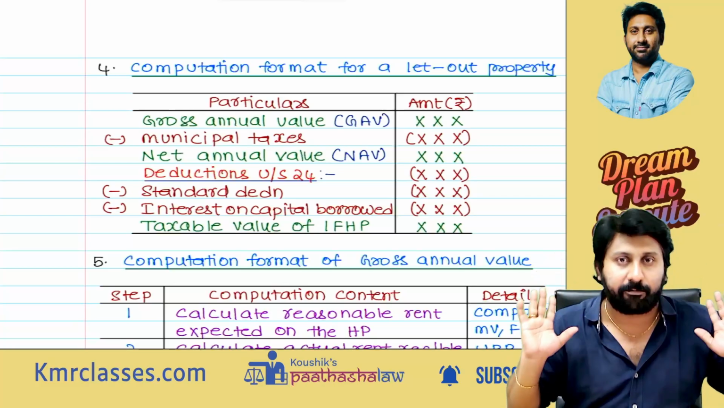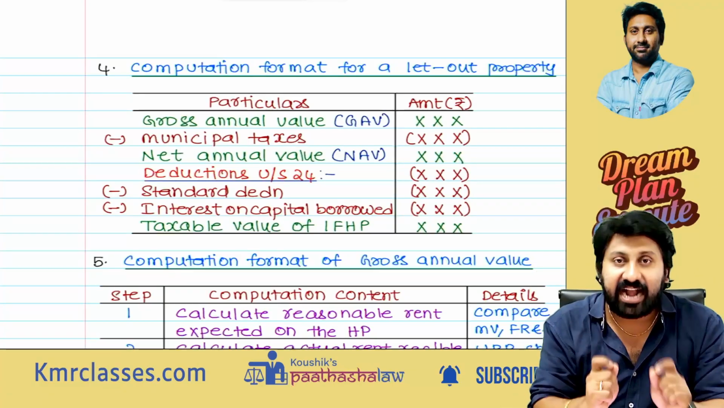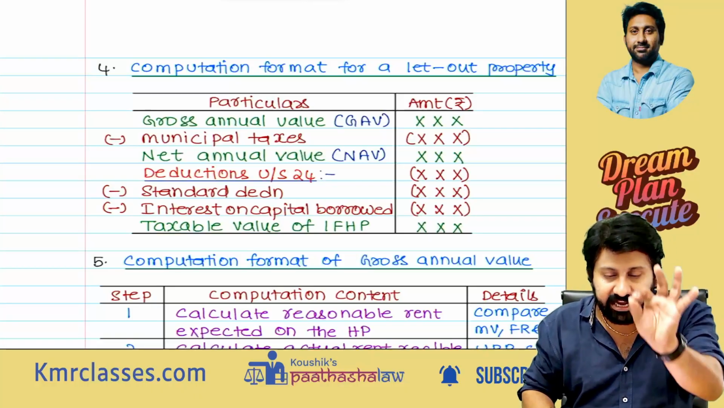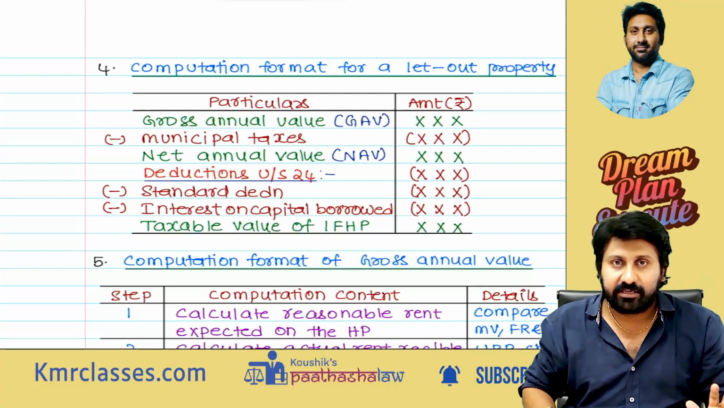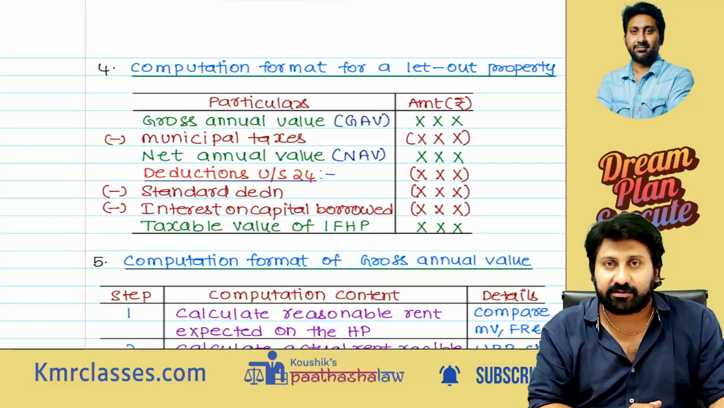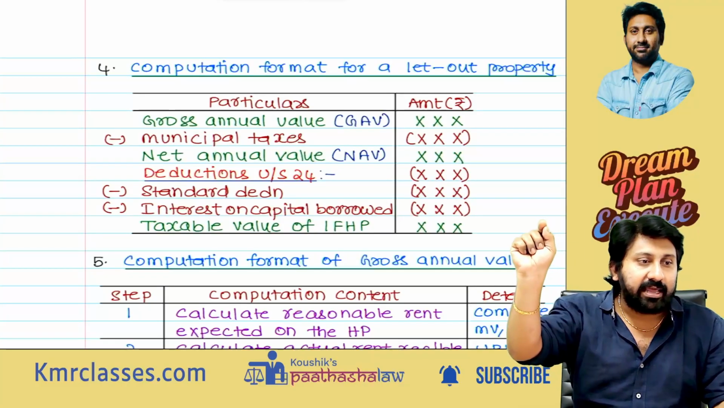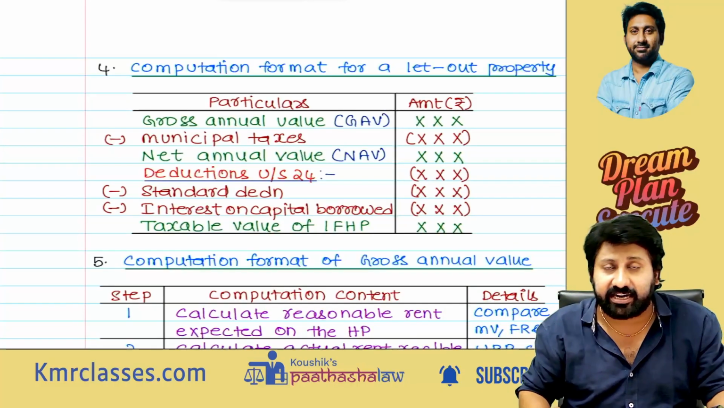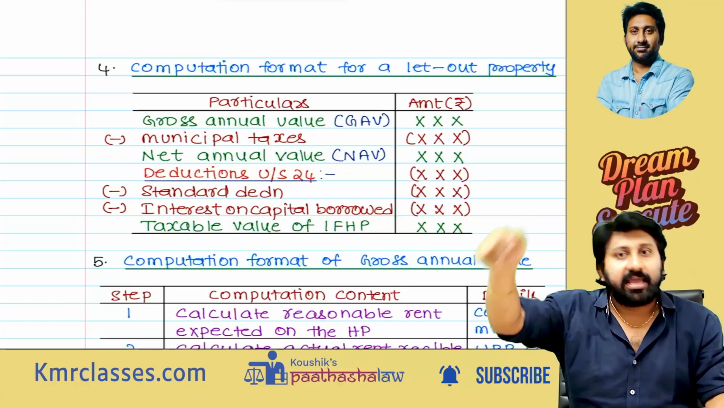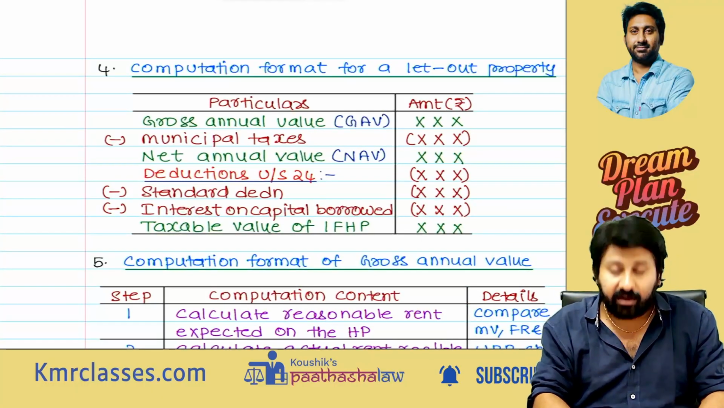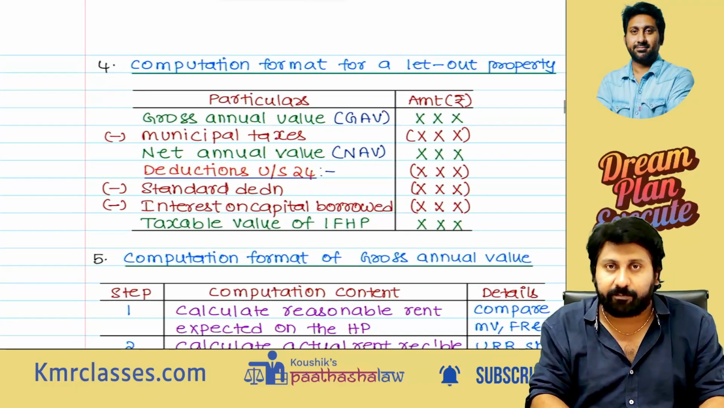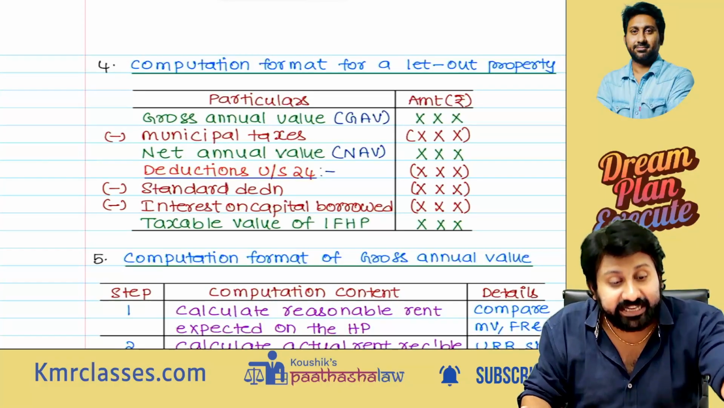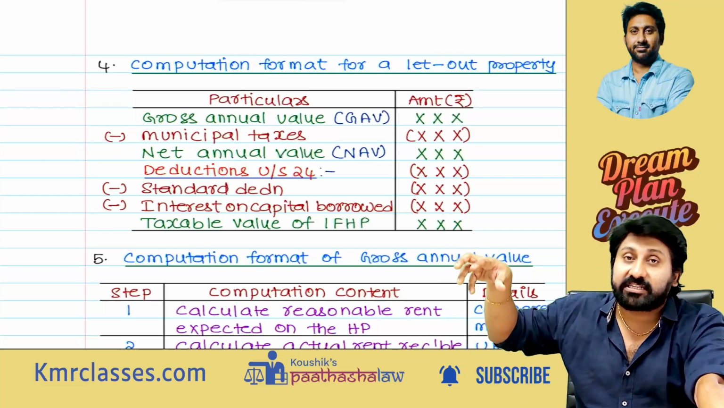From this, one very, very important thing. Standard deduction is given at 30%. What does it mean? I will not give any other deduction other than that. There is a small logic in income tax. If income is taxable, expenditure you can take as a deduction. If income is not taxable, expenditure on that income is also not allowed. Here, income is taxable: the net annual value of the property is becoming taxable. Since the property's annual value is getting taxed, I will allow expenses as a deduction.